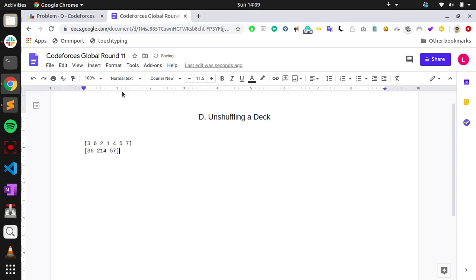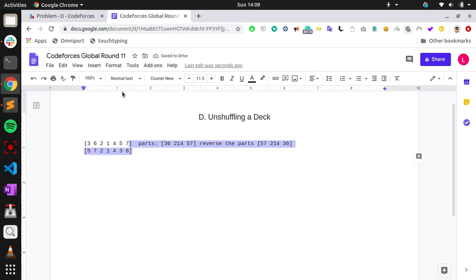Then we have to reverse these parts. So if we reverse the parts, it will be 5 7, 2 1 4, and 3 6. So at the end the array is 5 7 2 1 4 3 6.